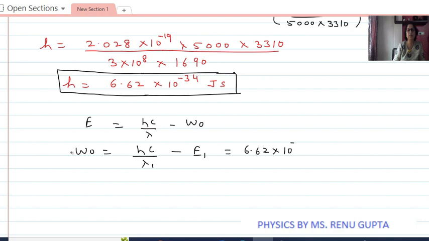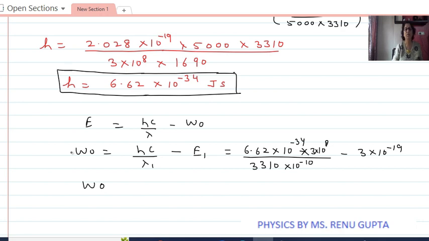h is coming out 6.62 into 10 to the power minus 34. Speed of light is 3 into 10 to the power 8 divided by first wavelength, which was 3310 angstrom, that is into 10 to the power minus 10, and energy of first wavelength was 3 into 10 to the power minus 19.